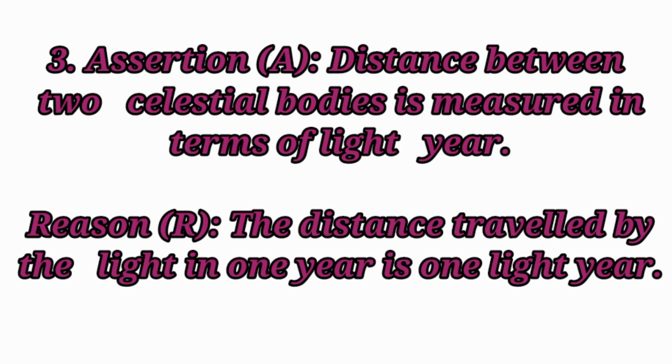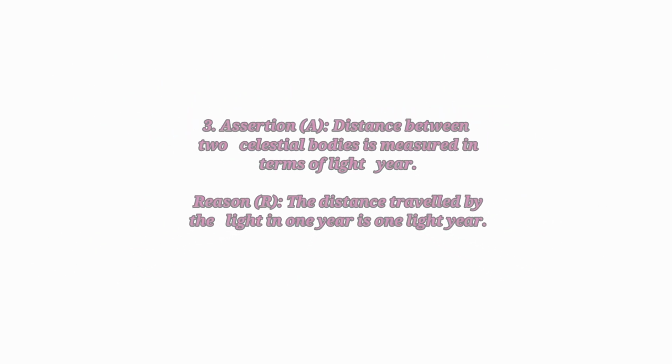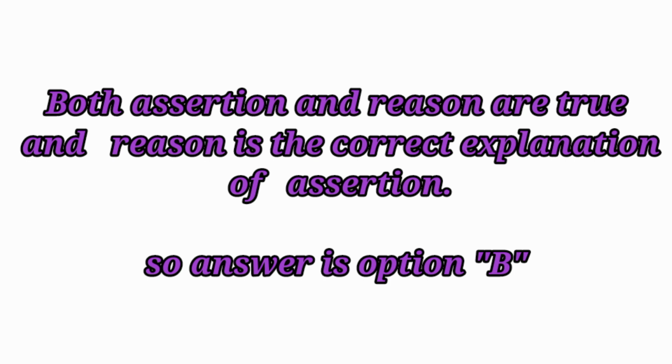Assertion. Distance between two celestial bodies is measured in terms of light year. Reason. The distance traveled by the light in 1 year is 1 light year. Here assertion is true. Reason is also true. Reason is the correct explanation of assertion. So here answer is option B. Both assertion and reason are true and reason is the correct explanation of assertion.